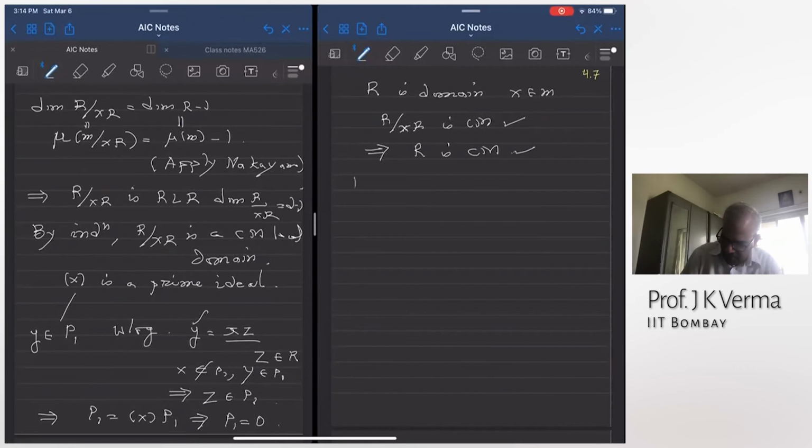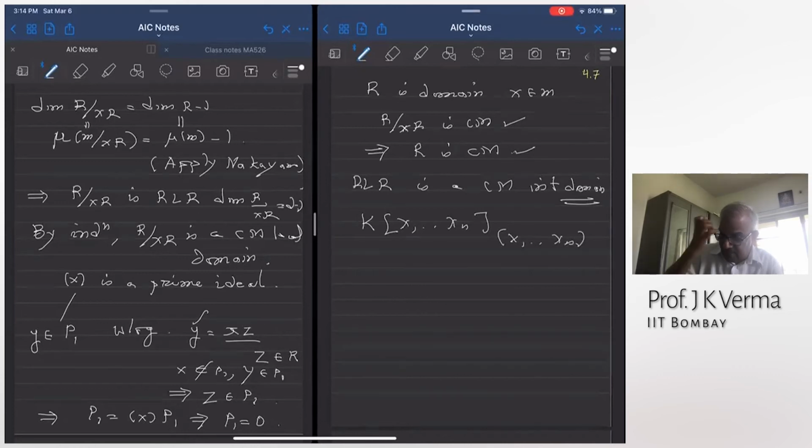Yeah, it's a very important theorem. A regular local ring is a Cohen-Macaulay integral domain. So for example, if I take a field and take a polynomial ring over a field and localize at the maximal ideal, then this is of dimension n, and it has a regular sequence x1/1, ..., xn/1. So this is also a regular local ring.